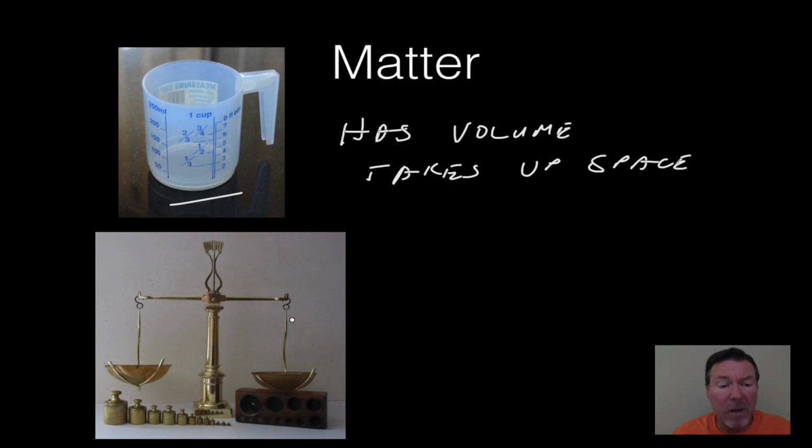We also can find the mass, so we can put it into a scale and find the mass. So it has mass. Having mass means that, like on Earth, we can weigh it. On Earth, we don't really call it mass as much as we call it weight, because there's an attraction of gravity on the mass, and we assign the word weight to it. But all matter takes up volume and has mass.